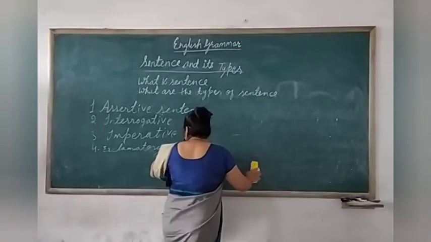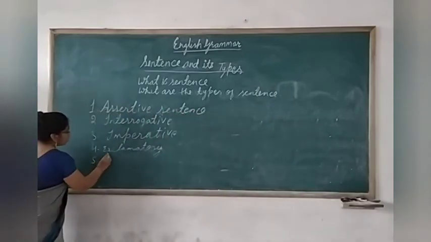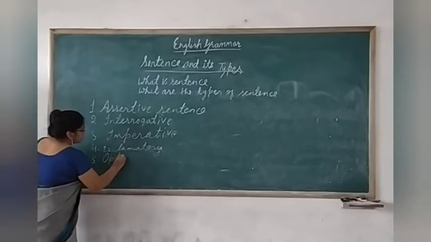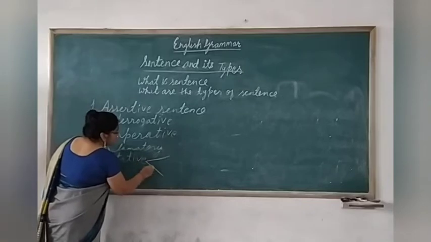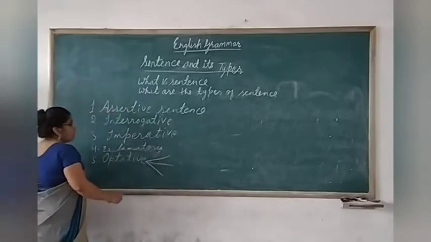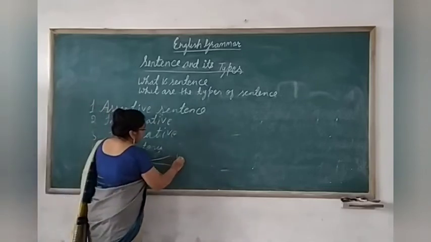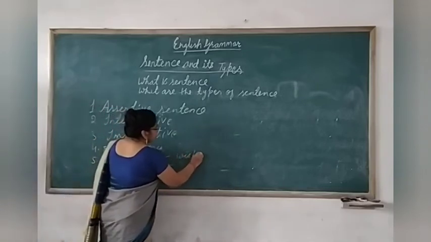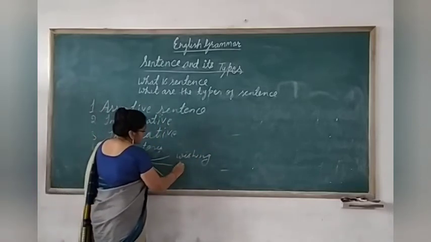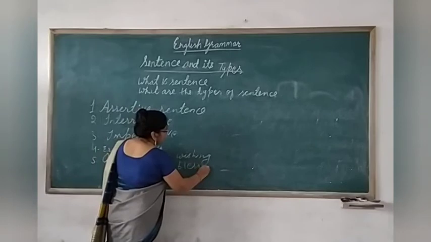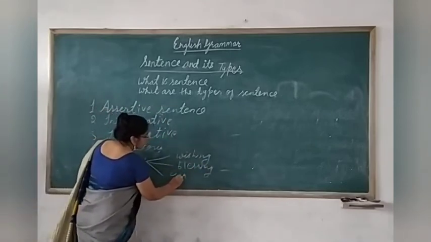Now we'll learn the fifth type of sentence, that is optative. See here. Optative sentences show wishing, and it is used for blessing also, and it is used for cursing also.